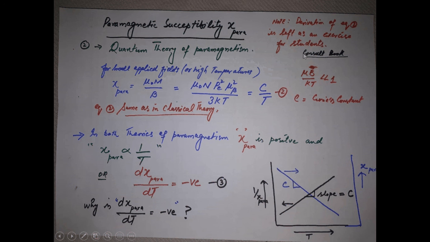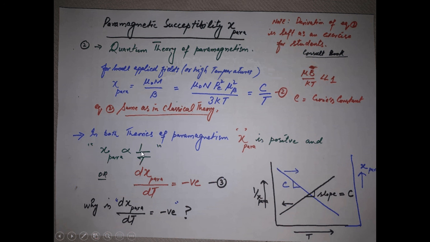For that, consult the same book, and remember that this equation again is for small magnetic fields or high values of the temperature.